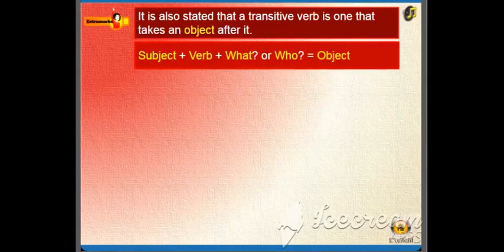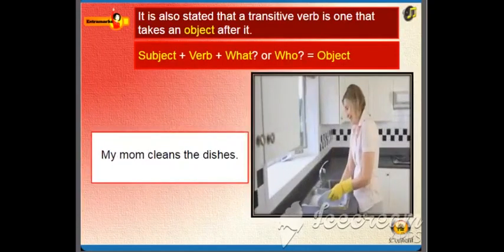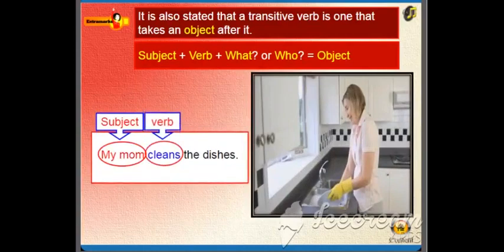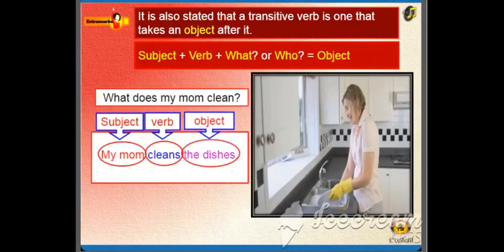Look at this sentence. My mom cleans the dishes. Subject, my mom. Transitive verb, cleans. Let's find out the object by applying the formula. My mom cleans what? Or we can ask, what does my mom clean? The answer is the dishes.